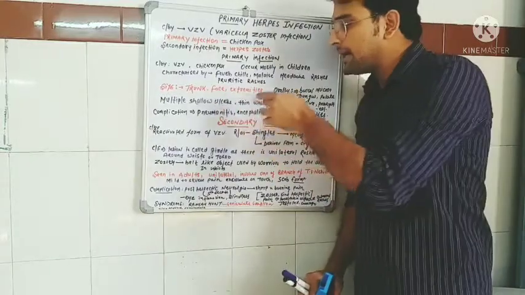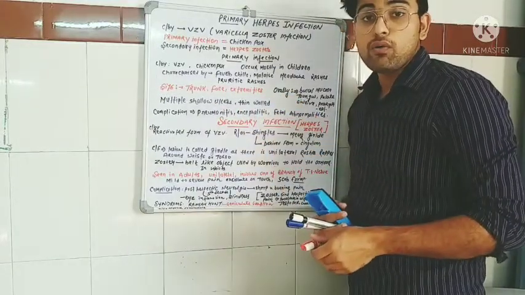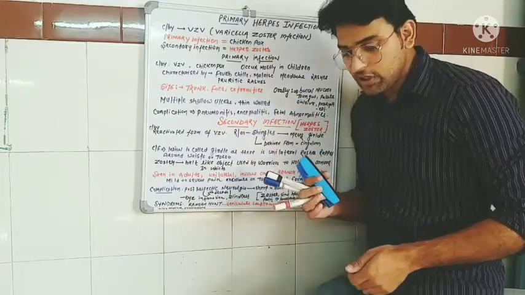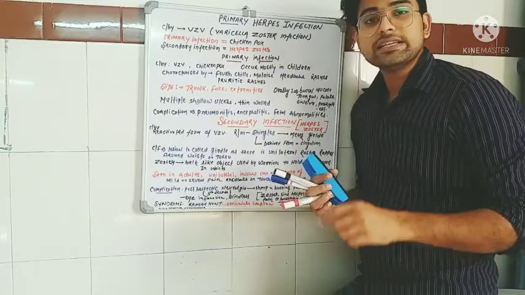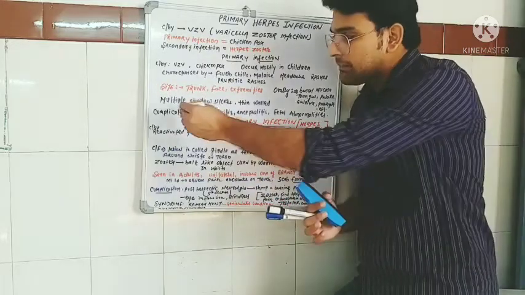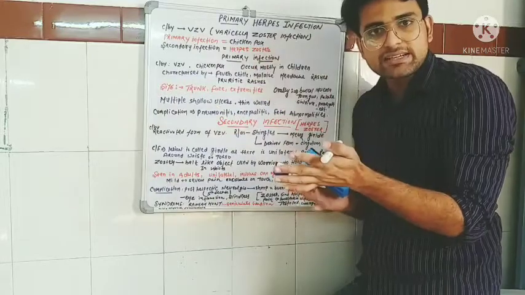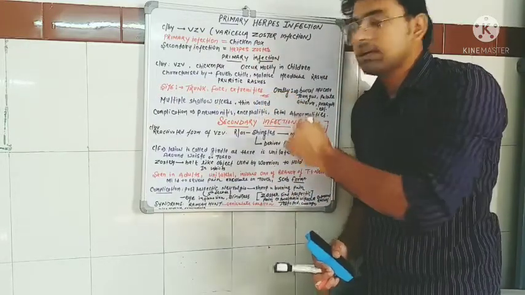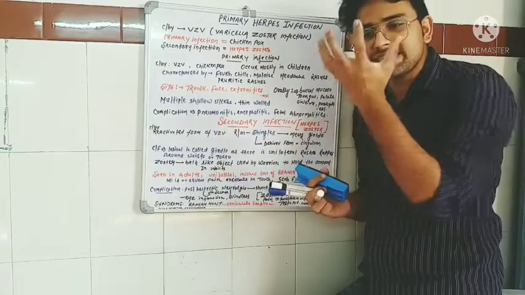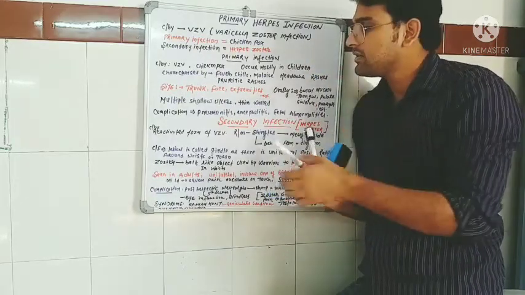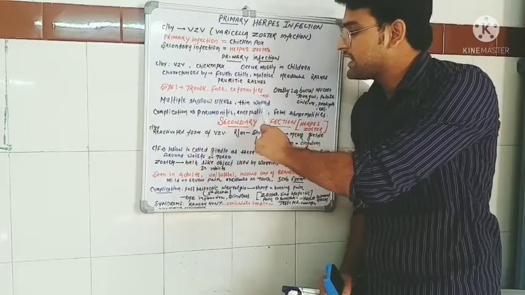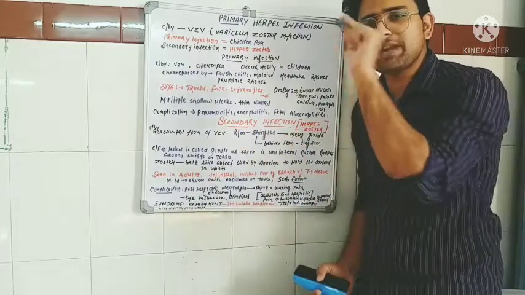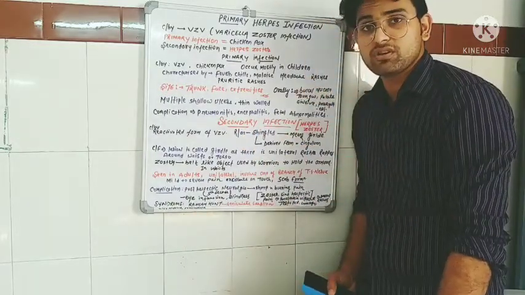Then multiple shallow ulcers. Now what will be the characteristic features of these ulcers? These ulcers will be multiple in nature. There will be many small ulcers on the hard palate. The ulcers will be shallow in nature and will have a thin wall, meaning once you press them, they can rupture.